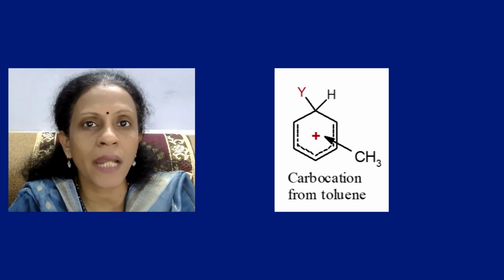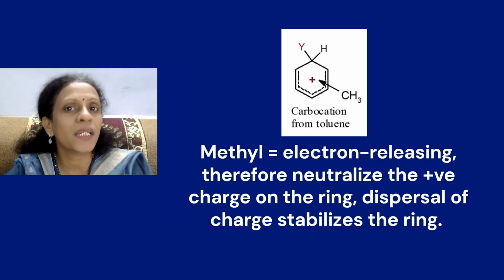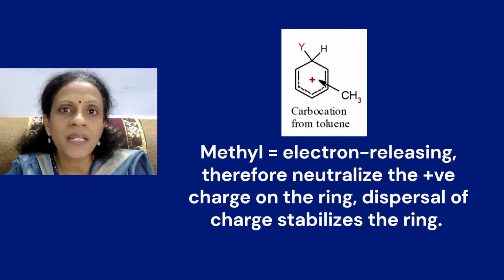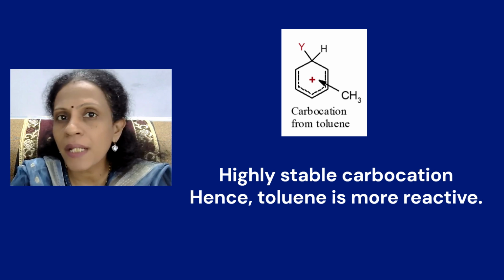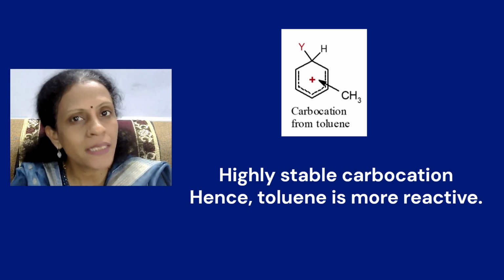But in nitrobenzene, the overall reactivity drops drastically. Let us see why. To understand why toluene is more reactive than nitrobenzene or benzene, we have to consider the resonance structures of the resulting carbocations in the corresponding electrophilic substitution reactions. That means we have to consider the reactions of both toluene and nitrobenzene. So this is the structure of the resulting carbocation in case of toluene. The methyl group, being an electron releasing group, donates electrons towards the ring carbons. This causes dispersal of the positive charge and stabilizes the ring system. Because of this reason, the resulting carbocation in case of toluene is highly stable and hence it is more reactive.